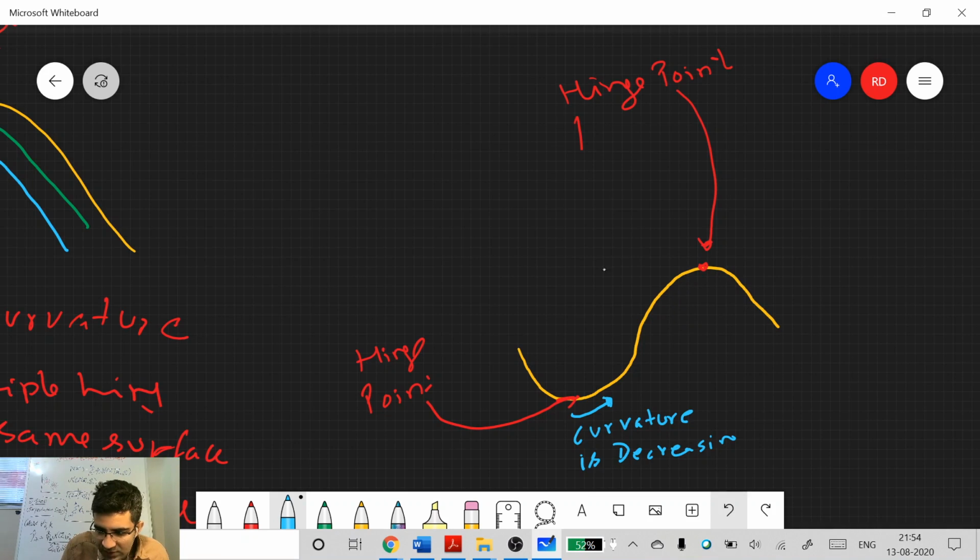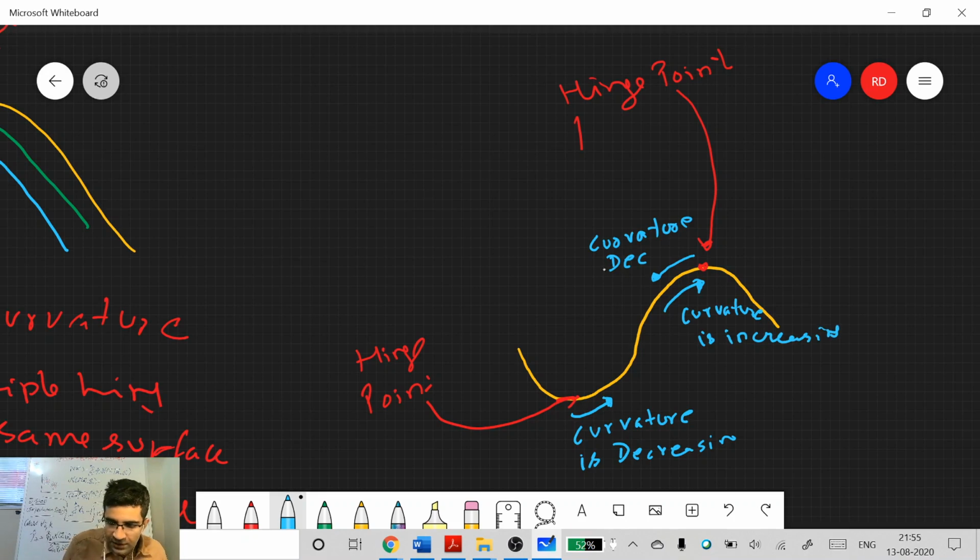Let me draw it on the other side. So curvature is decreasing. If I move opposite to it, is curvature increasing or decreasing? Correct, increasing.